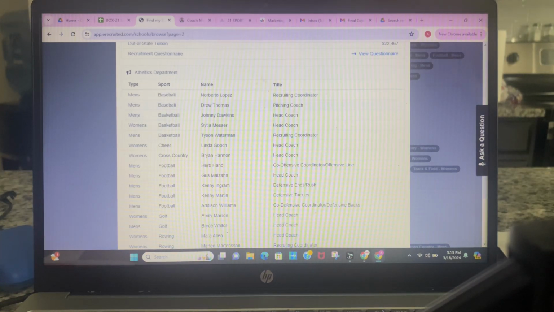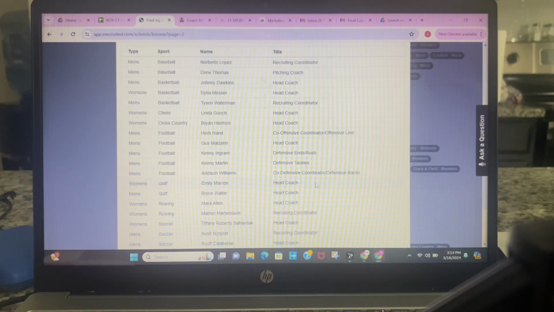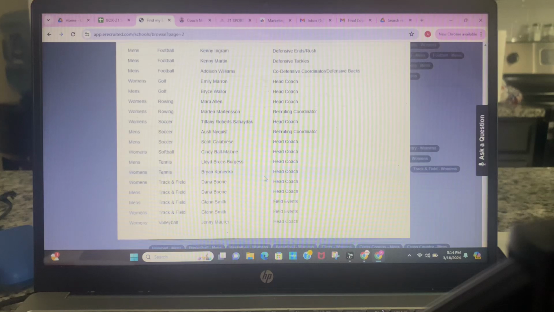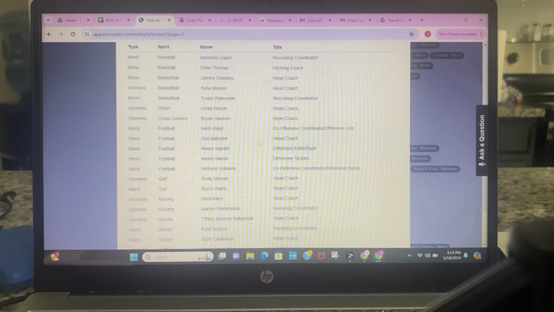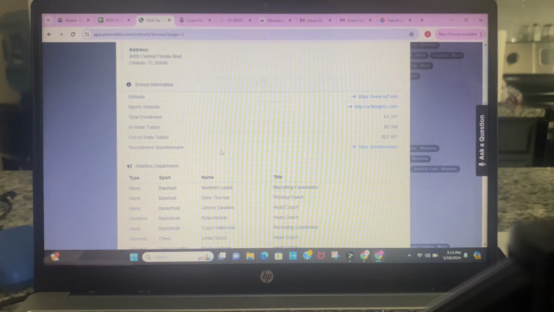As you can see all the way down here for football, we have head coach, D-ends coach, D-tackles, co-defensive coordinator, defensive back. So all the different sports are in here, and the information is on this particular site.